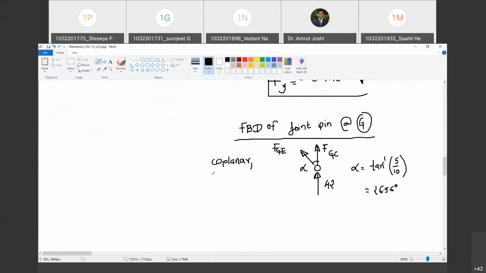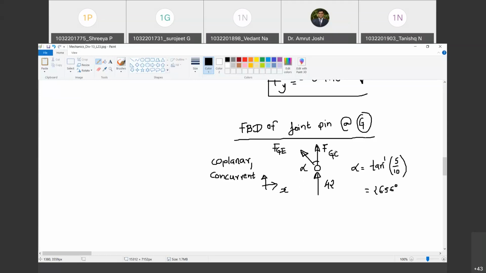Do you agree with me? Yes, sir. Coplanar and concurrent force system. So if you have a coplanar and concurrent force system, how many equations of equilibrium make sense? Two. Only two: summation Fx equal to 0 and summation Fy equal to 0. Do you agree with me? Yes, sir. Now look, how many unknowns are there in this? Two. Which ones? FGE and FGC.